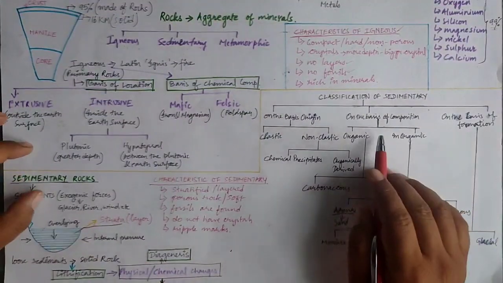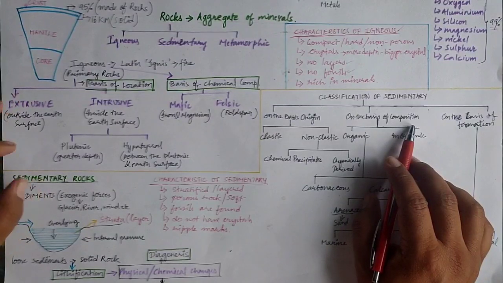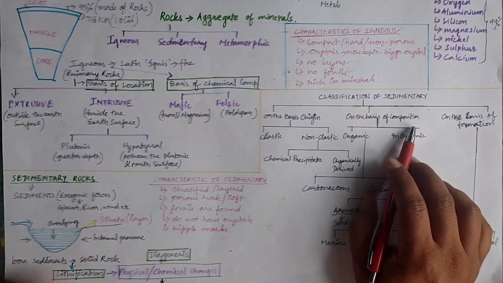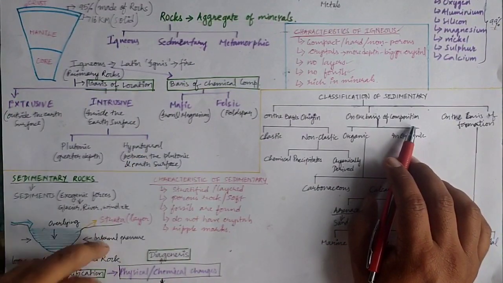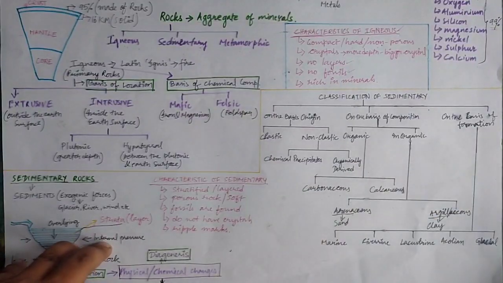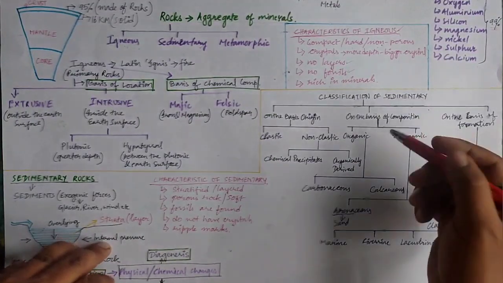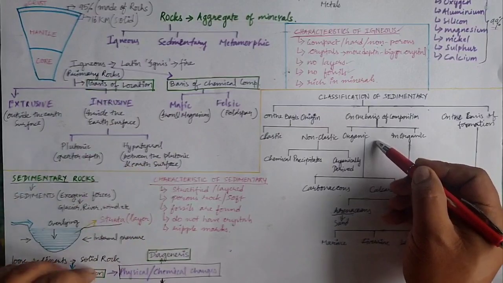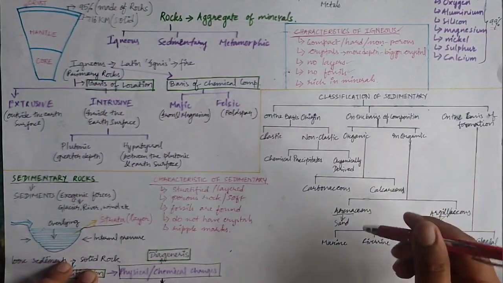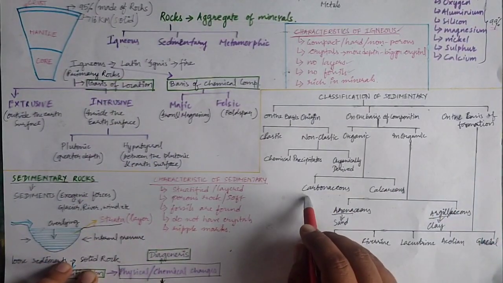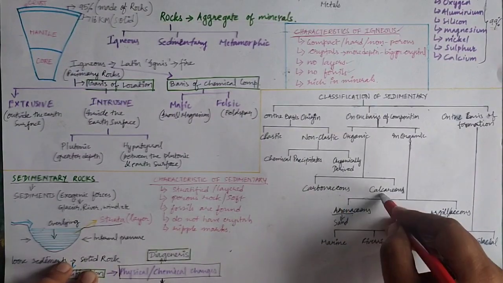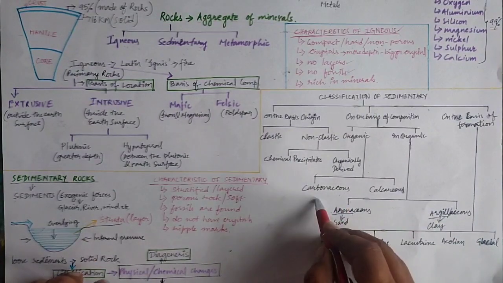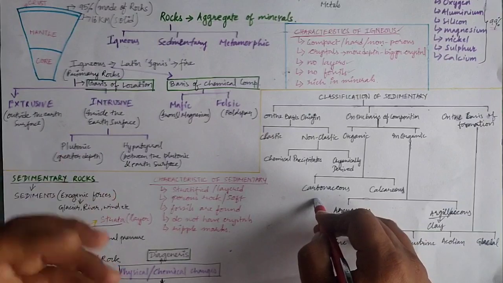Okay, now on the basis of composition, meaning what the sedimentary rock is composed of, there are two types, organic and inorganic sedimentary rocks. Among the organic, we have the carbonaceous and calcareous variants. In carbonaceous, more carbon content is there.